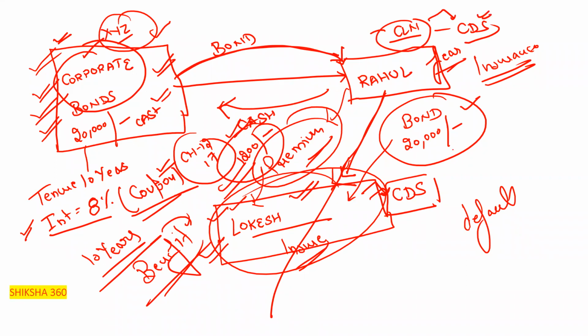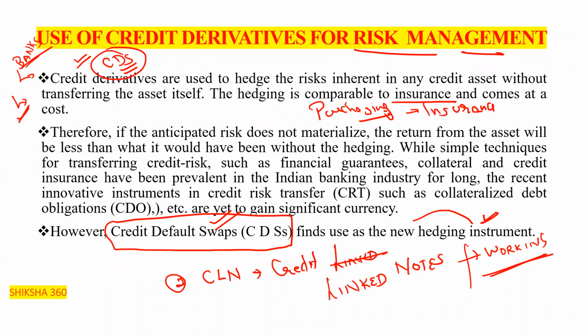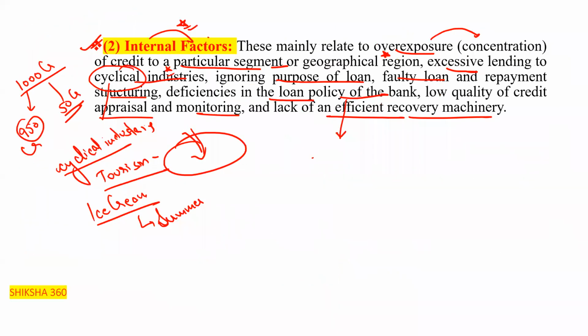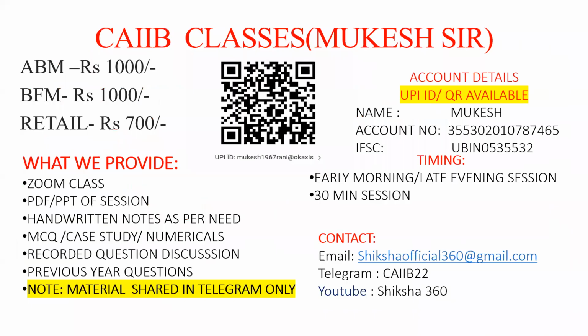That's why in this session we discussed what CDS is. Hope it is clear to all of you. In the next session we will discuss the CLN and some of the credit rating agencies. Thanks to all of you for attending this session.